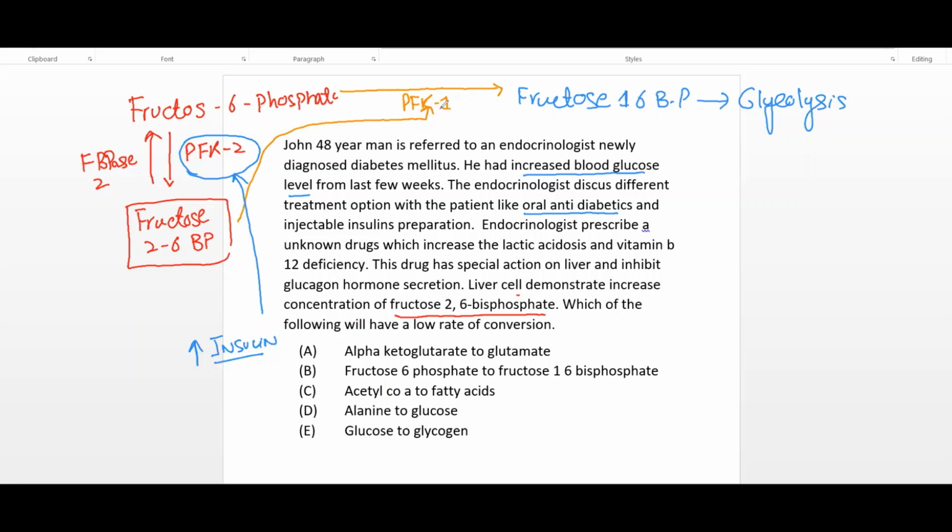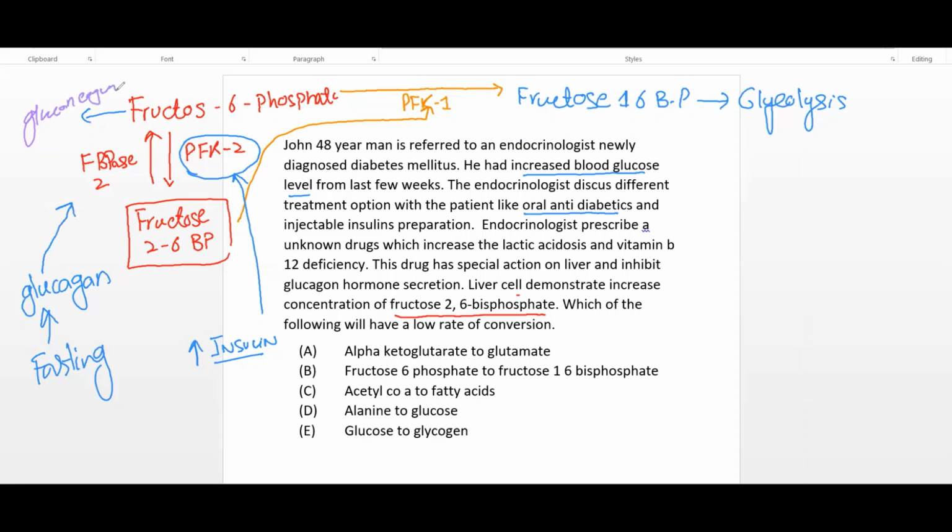Let's suppose the patient is fasting, which means increased glucagon. Increased glucagon leads to increased synthesis of the enzyme FBPase, fructose bisphosphatase 2, which converts fructose 2,6 bisphosphate to fructose 6 phosphate, and this pathway moves towards gluconeogenesis.